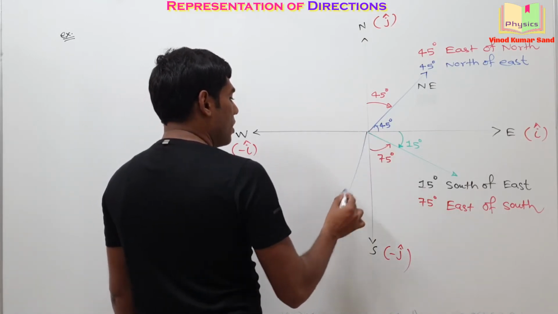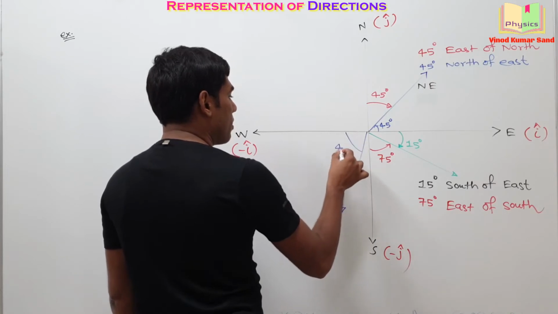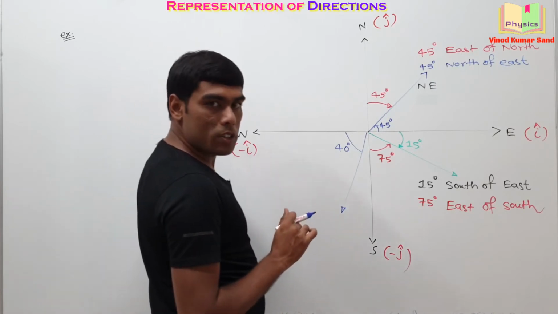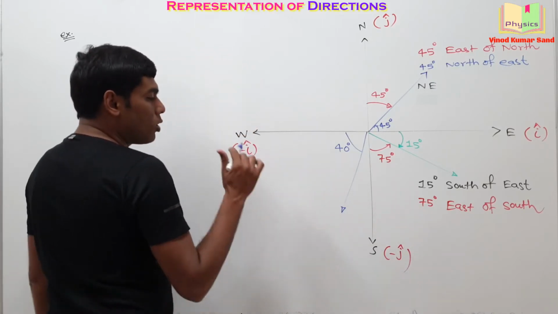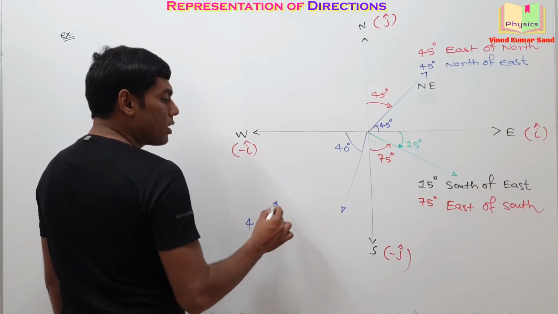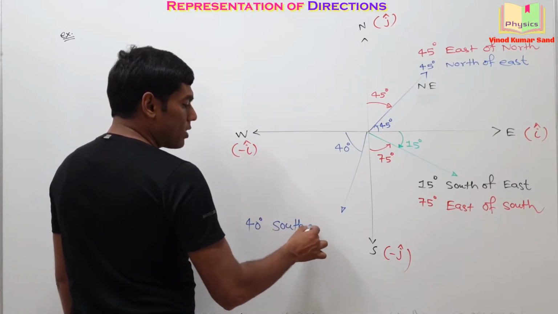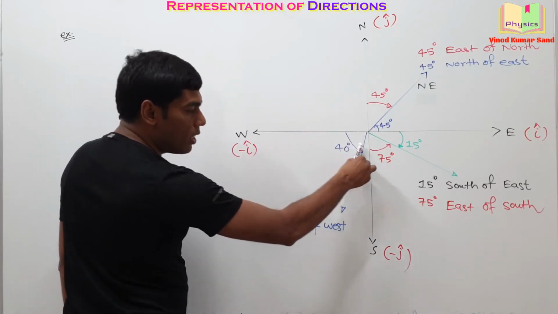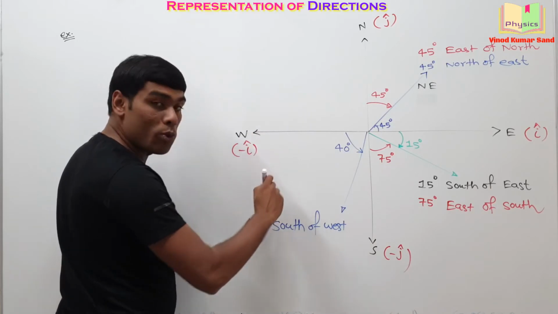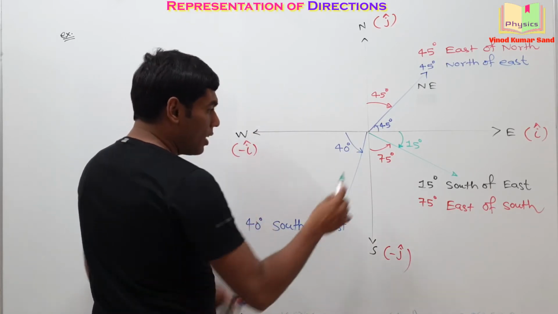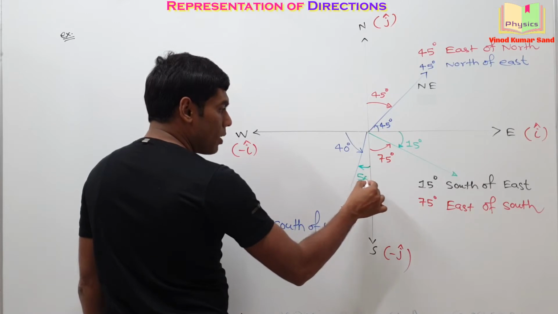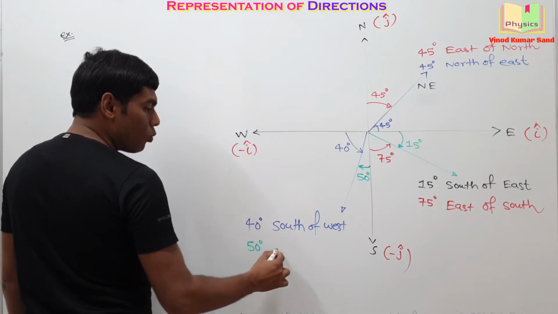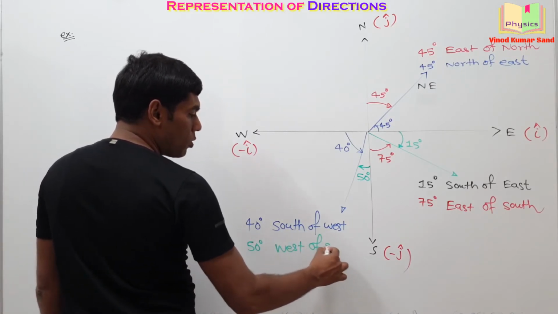Suppose this angle is 40 degree. Just for example, you need to write the sense of this direction. Give it a try. You should write it 40 degree south of west. See, you have traveled 40 degree along the south of west, or the same thing can be written in another manner. This will be 50 degree, then you will write it 50 degree west of south.